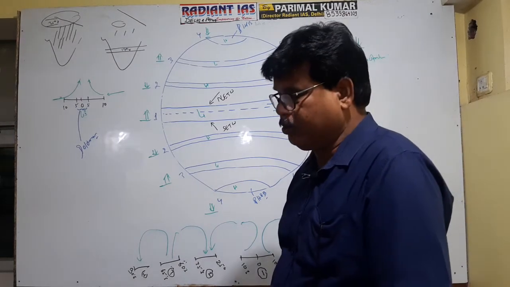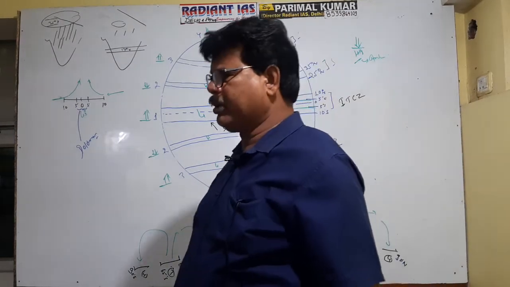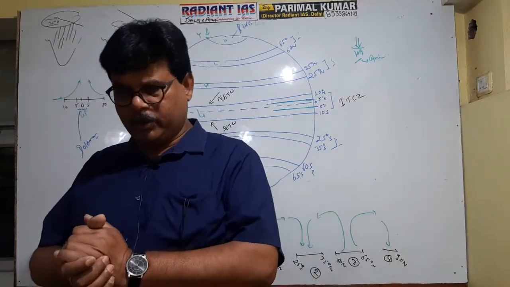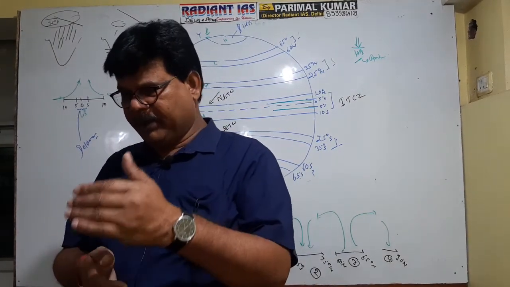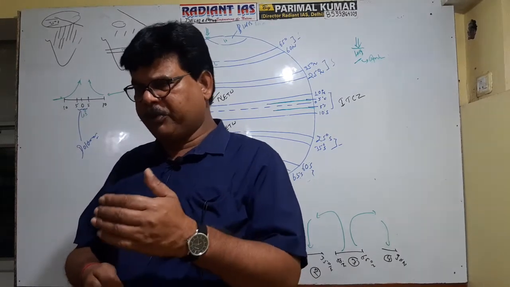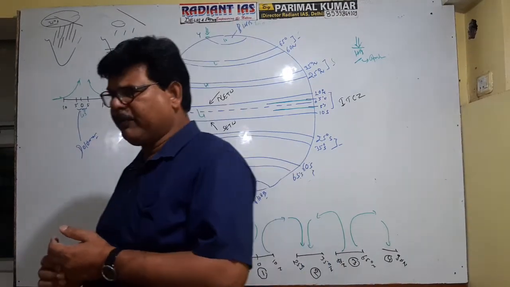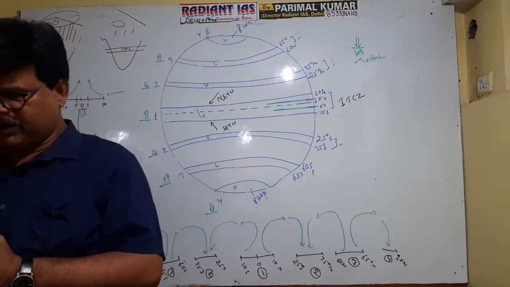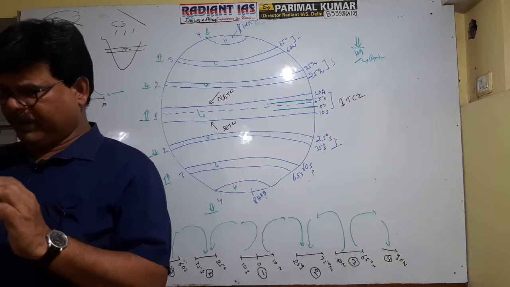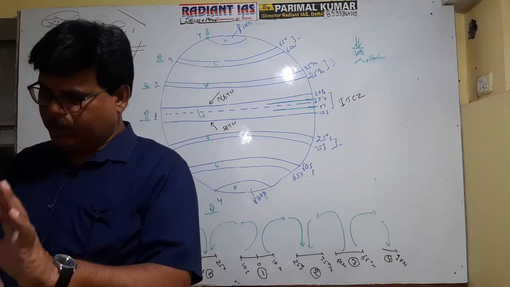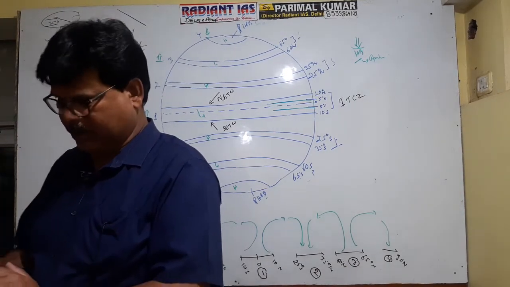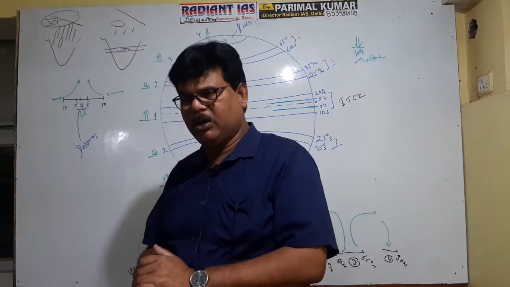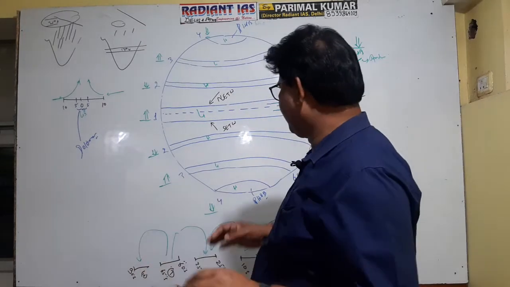More particularly to be noted, though most books write that 25 to 35 degree is broadly referred to as horse latitude, you must know that if the option in UPSC prelims is 25 to 35 degree north, and the second option is 25 to 35 degrees south, then 25 to 35 degrees south will be the true answer. This is clear now? Not north, right? In the south it is more intensified. So what is the character of this zone?